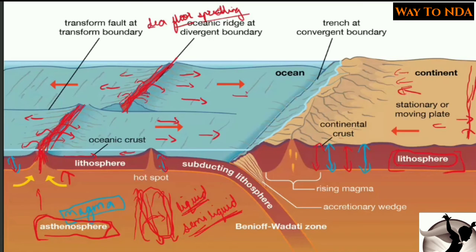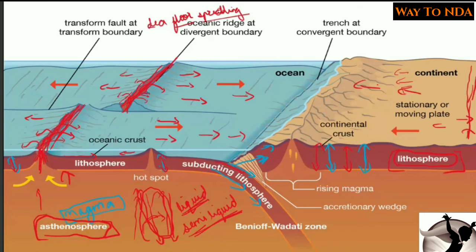So when the oceanic as well as the continental plates are moving towards each other, they will collide with each other. So what will happen then? The lower, the thin plate, it will subduct. Okay, it will go below in this direction. Here you can see the plate is going below the other plate, it is going into the asthenosphere, and it is also creating a pressure on the continental plate. So here you can see the pressure is created.